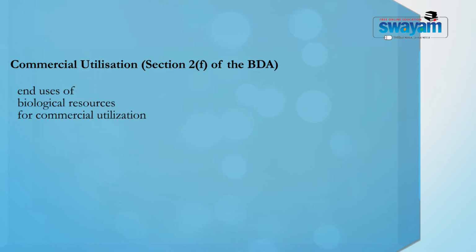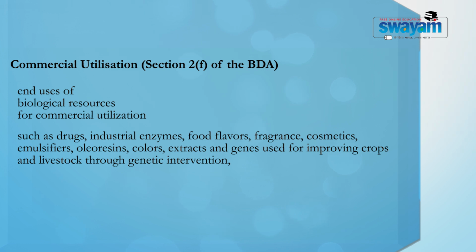We are talking about what is commercial utilization. Commercial utilization is defined in the Biological Diversity Act as end uses of biological resources for commercial utilization, such as drugs, industrial enzymes, food flavors, fragrance, and there are a lot of examples there, but does not include conventional breeding or traditional practices in use in agriculture, horticulture, poultry, dairy farming, etc.